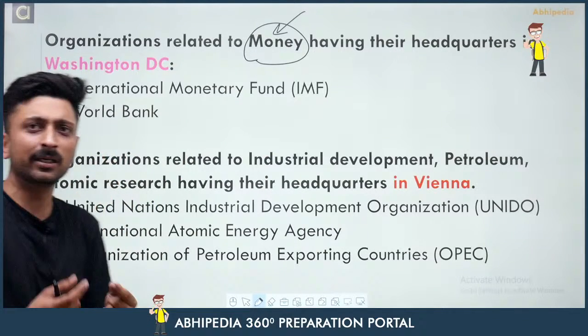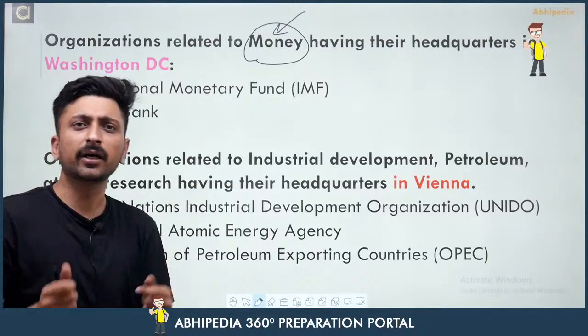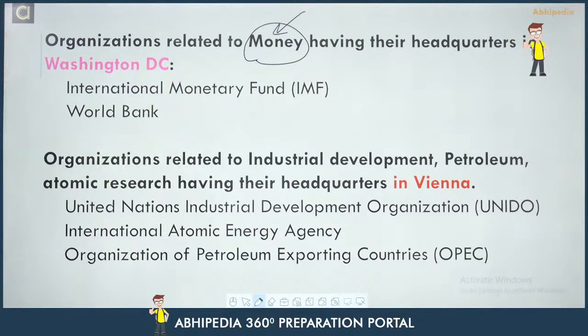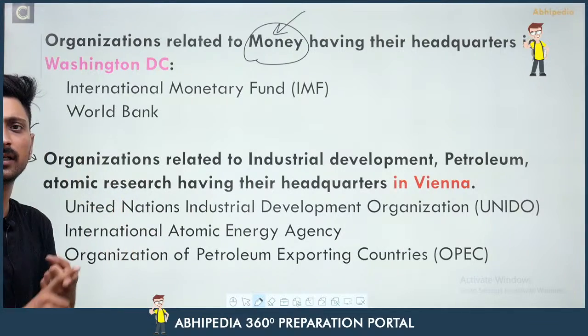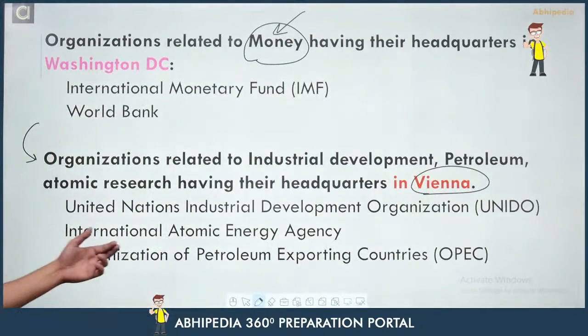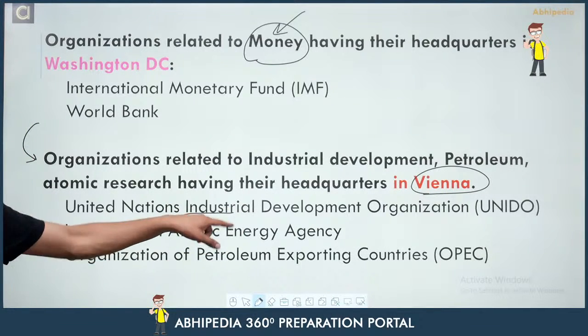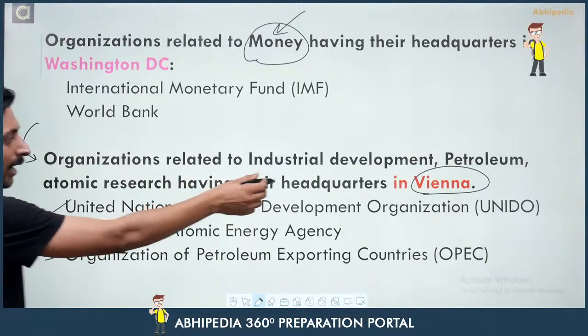You have examples here. The World Bank is related to money, right? The International Monetary Fund is related to money. So these organizations have their headquarters in Washington DC, right? Now, organizations related to industrial development, petroleum and atomic research have their headquarters in Vienna, Austria. Some examples are the United Nations Industrial Development Organization, related to industry, the International Atomic Energy Agency, and the Organization of Petroleum Exporting Countries. All of these have their headquarters in Vienna, Austria.